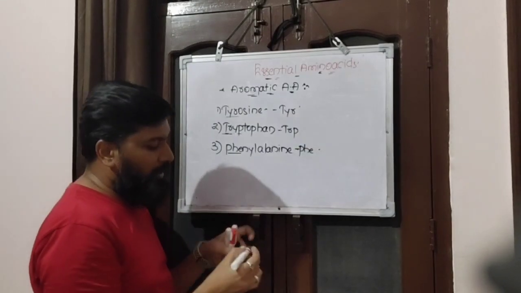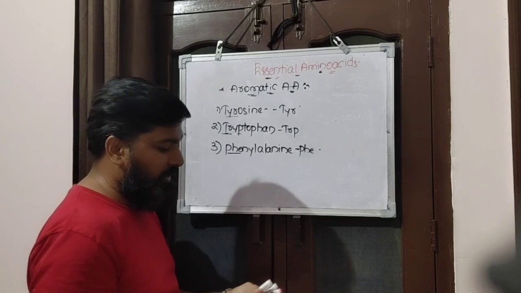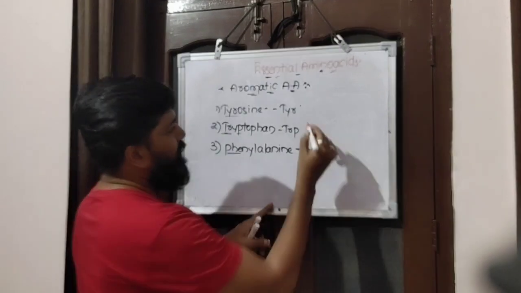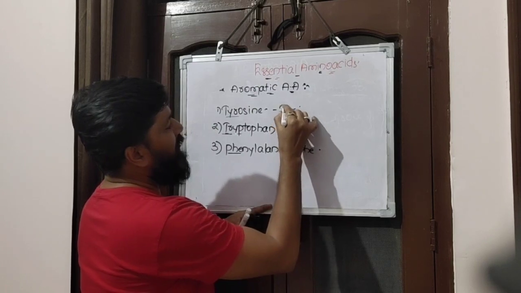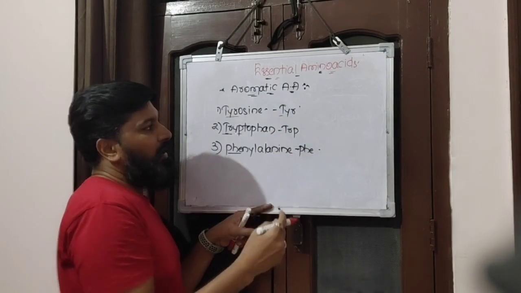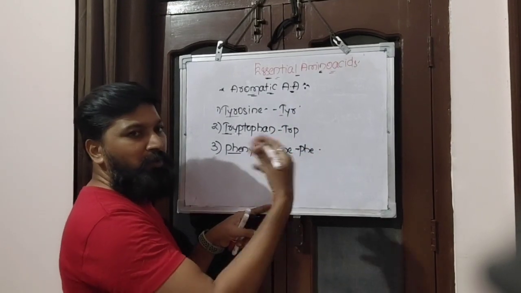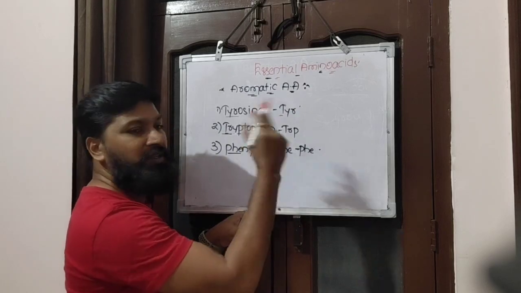So these are also represented by a single letter. So for TYR, the T is already used for another amino acid, threonine. For that, T is already taken.